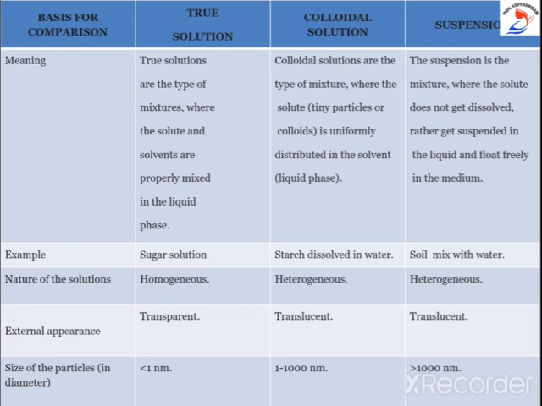In such mixtures, the substance that is dispersed is called the dispersed phase, whereas the substance in which it is dispersed is called the dispersion medium. Some examples are paint, milk, and starch dissolved in water.